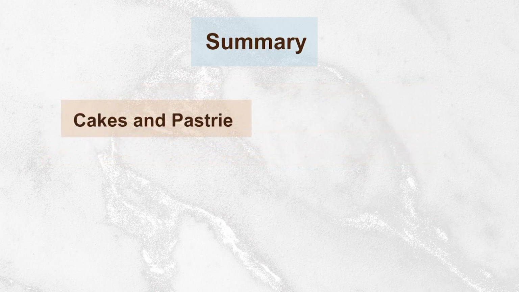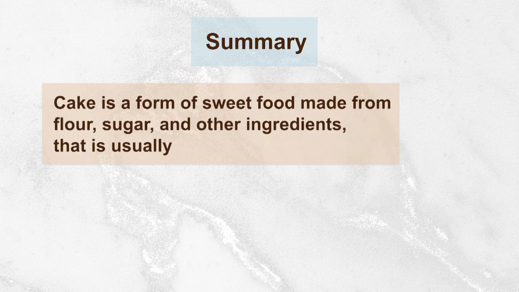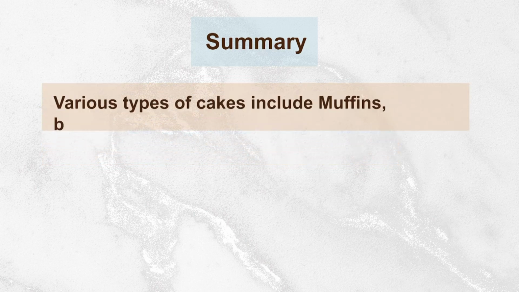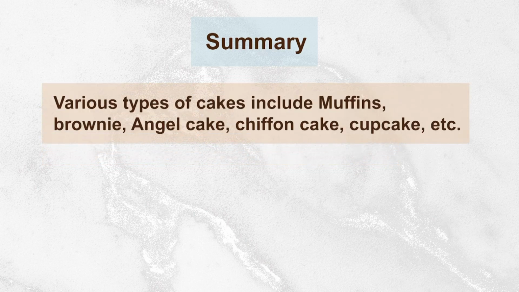Cakes and pastries. Cake is a form of sweet food made from flour, sugar and other ingredients that is usually baked. Various types of cakes include muffins, brownie, angel cake, chiffon cake, cupcake, etc.